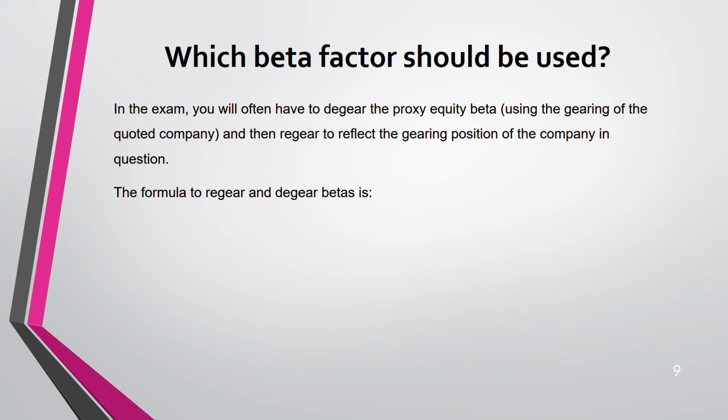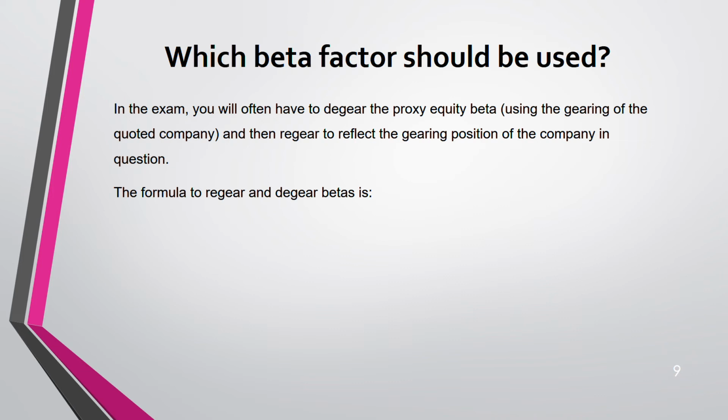De-gearing means you are removing their gearing portion. That means you're finding asset beta, converting equity beta into asset beta. Once you get asset beta, put your gearing in that and get the equity beta. First asset beta, equity to asset, then again equity. You are given an equity beta, convert it into asset beta, so you remove their gearing. You are left with asset beta. Once you get that, put your gearing and get an equity beta. So this process is known as de-gearing, re-gearing. De-gear to find asset beta, re-gear to find equity beta.